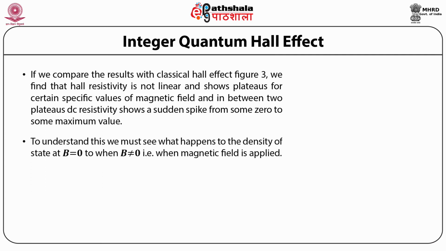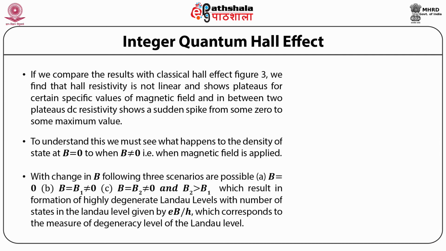To understand this, we must see what happens to the density of states at B equal to 0 and when B is not equal to 0, that is, when a magnetic field is applied. With changes in B, the following three scenarios are possible. First, B equal to 0. Second, B equal to B1, not equal to 0. And third, B equal to B2, not equal to 0, and B2 greater than B1, which results in the formation of highly degenerate Landau levels with the number of states in the Landau levels given by eB/h, which corresponds to the measure of the degeneracy of the Landau level.